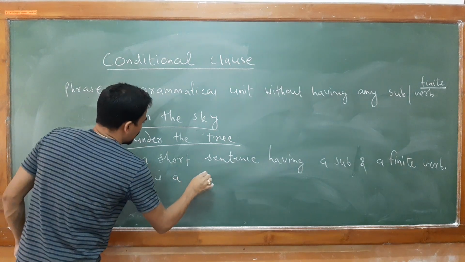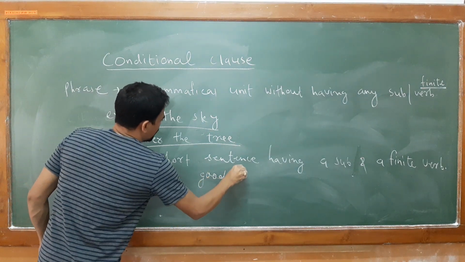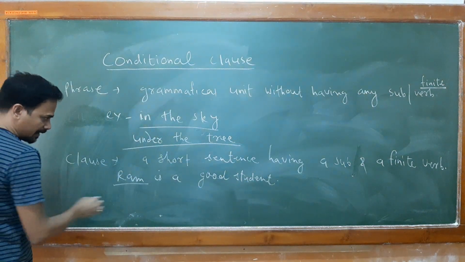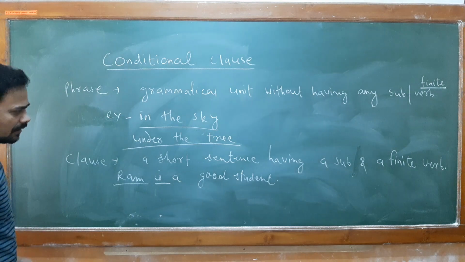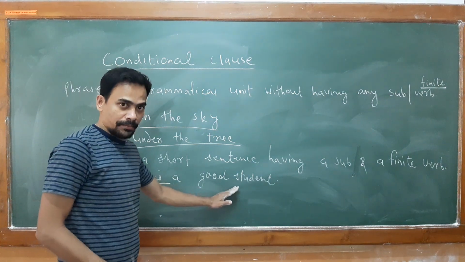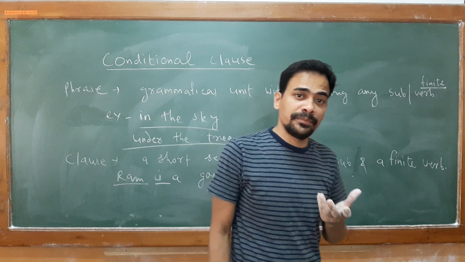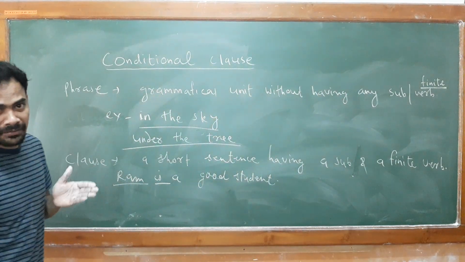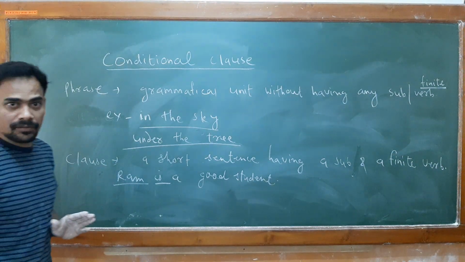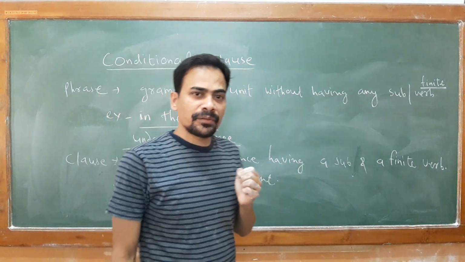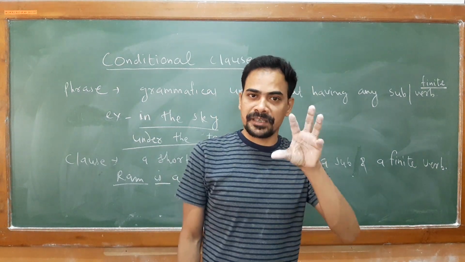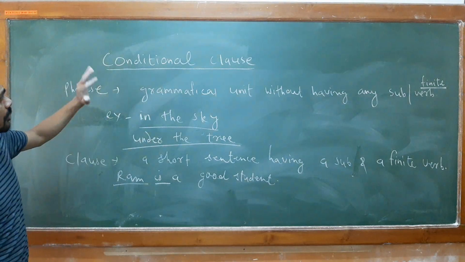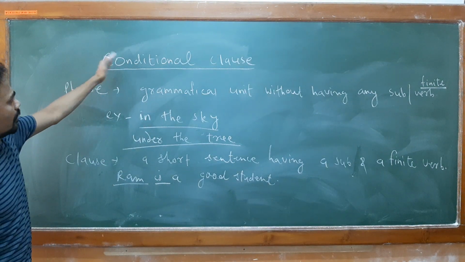For example, Ram is a good student. Now I have selected one subject plus there is one finite verb, and it is giving you 100% meaning also. But there are some clauses which may not give you 100% meaning. So there are two different clauses also. One is main clause, another one subordinate clause. Main clause is known as your independent clause or principal clause, and subordinate is known as your dependent clause. We will be coming back to main and subordinate before we complete this.